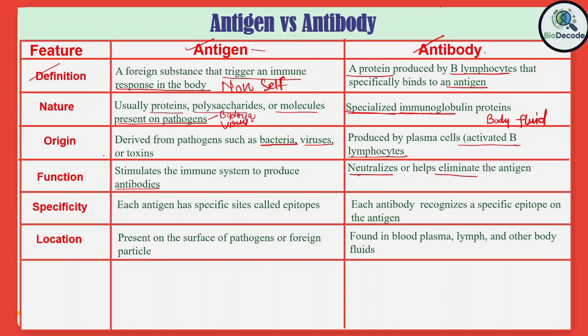Okay, the next difference is about the location. The antigen is present on the surface of the pathogen or the foreign particles, and the antibodies are found in the blood plasma, the lymph, and the other body fluids.